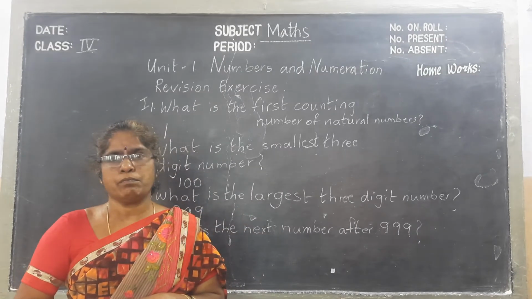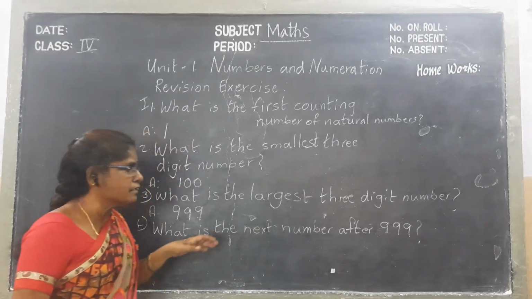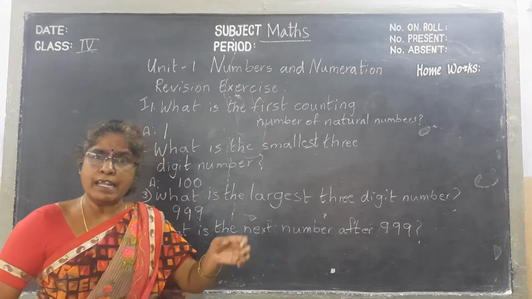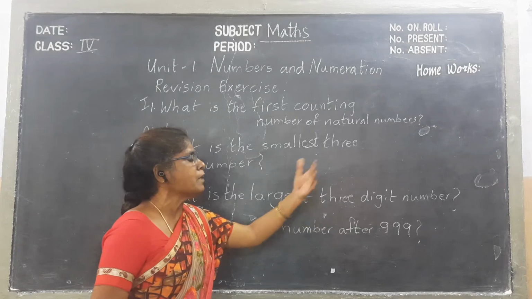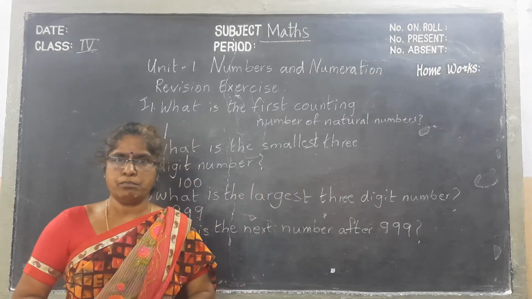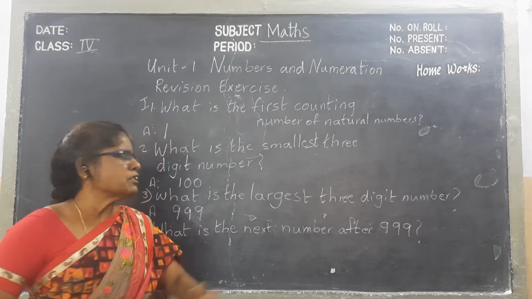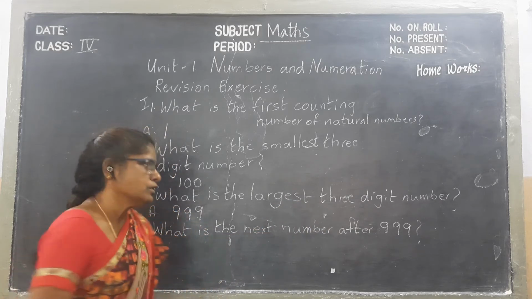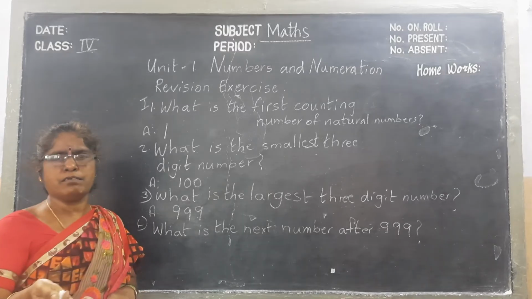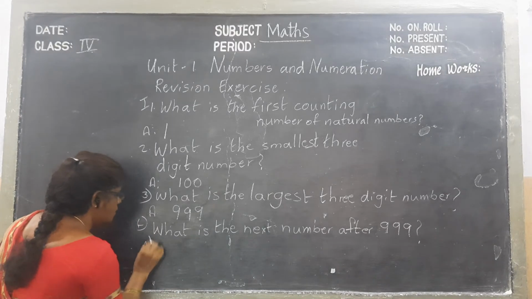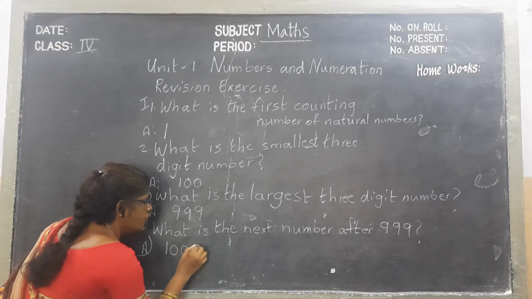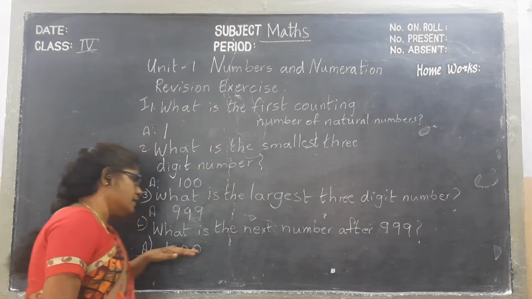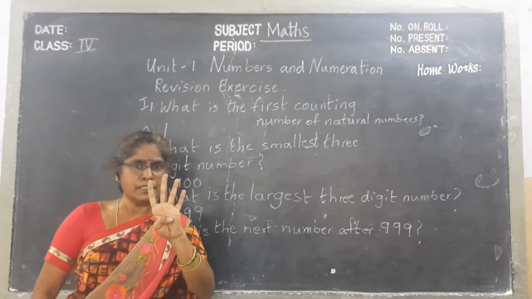We can ask like this also: what is the successor of 999? Or what is the number that comes after 999? We should add one to this 999. 999 plus 1, then the answer is 1000. It is the largest 3-digit number plus one, and it is the smallest 4-digit number.